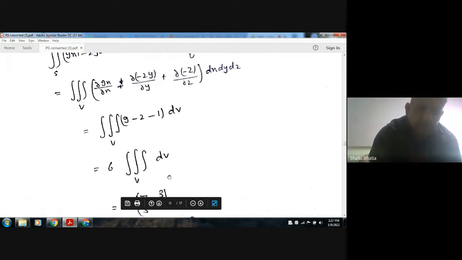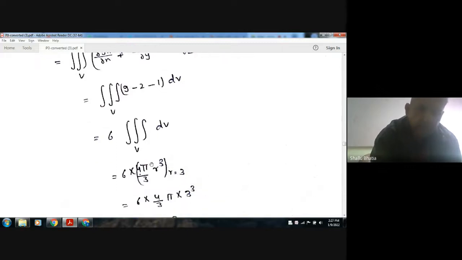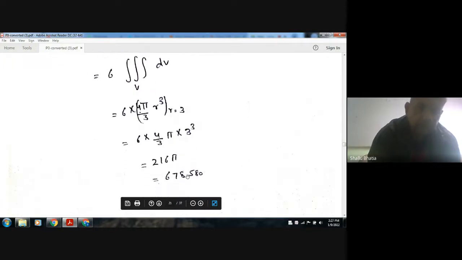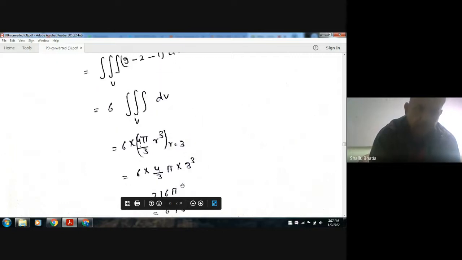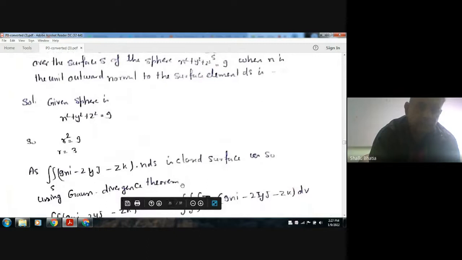Now here there is no x, y or z, so we can take it as V. So V is your 4 by 3 pi r cube, 4 pi by 3 r cube. R is your 3. Okay, so the answer is 678.580. Okay, so this is our answer.